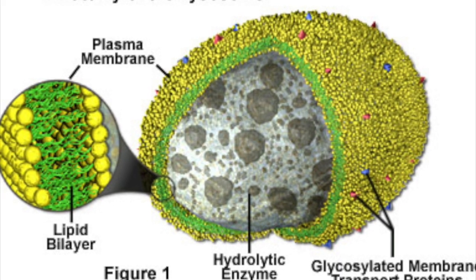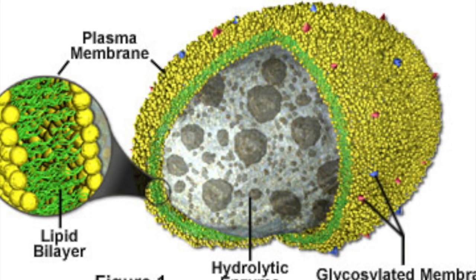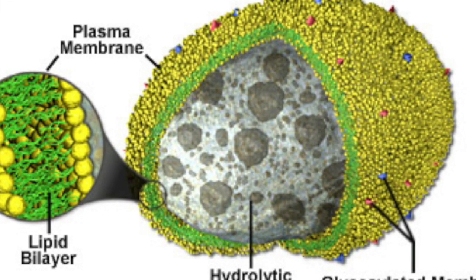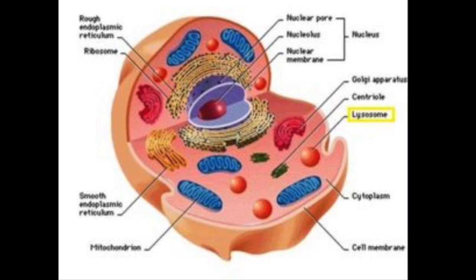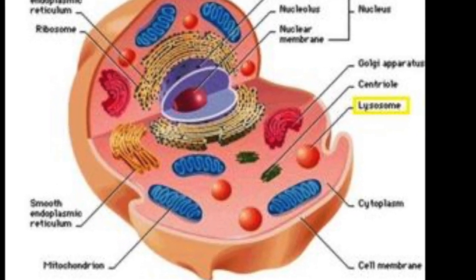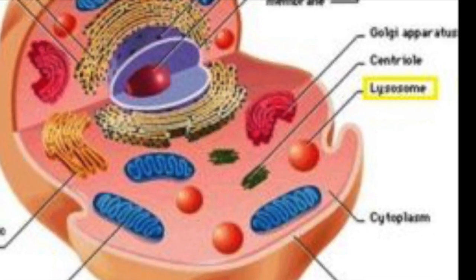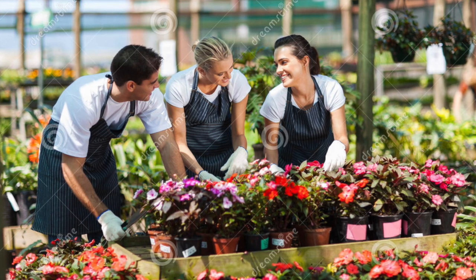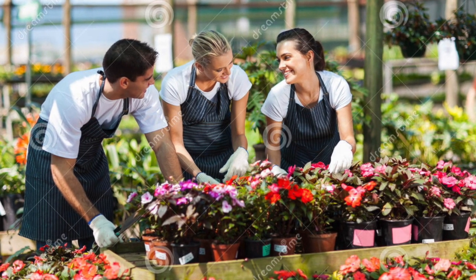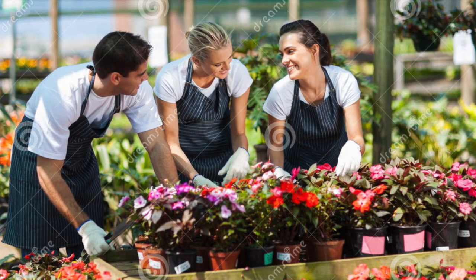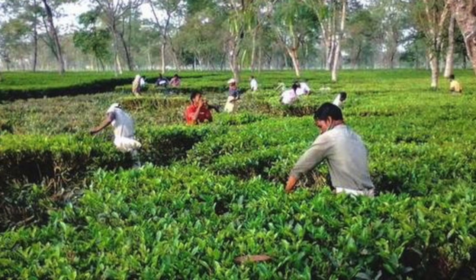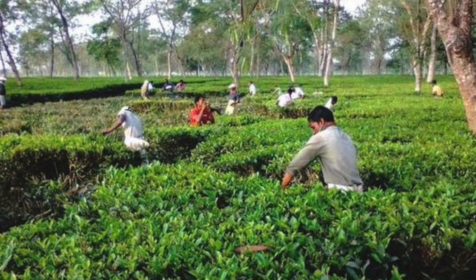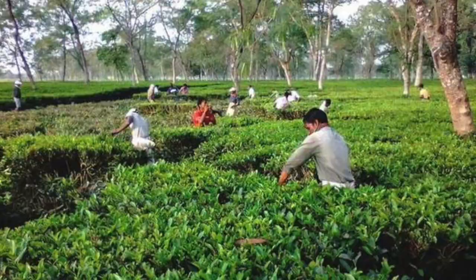A lysosome is an organelle in the cytoplasm of eukaryotic cells containing degradative enzymes enclosed in a membrane. The lysosome's main purpose is digesting unwanted materials in the cytoplasm. Lysosomes are like garden workers that rake the garden of unwanted things and waste, such as dead leaves, and brush what would otherwise contaminate the garden.